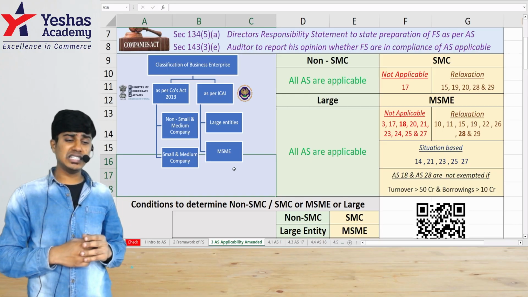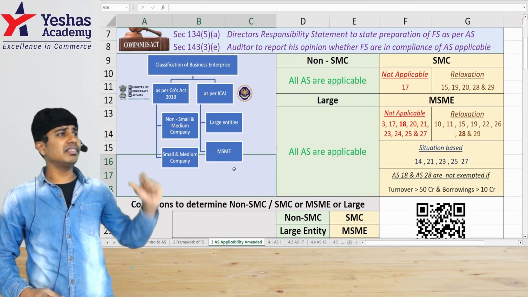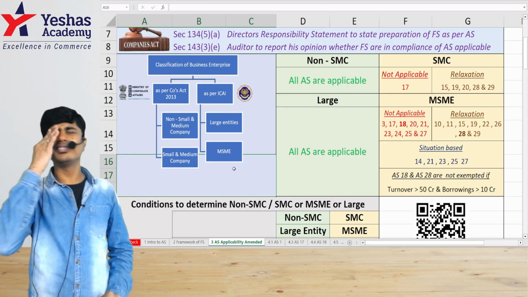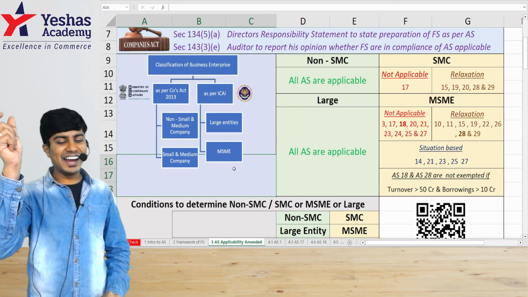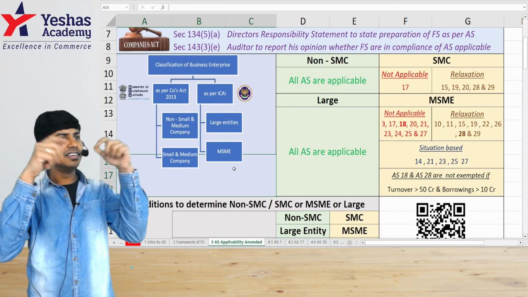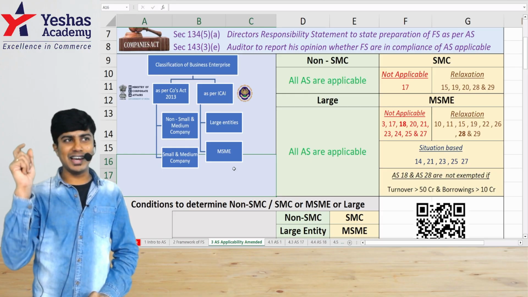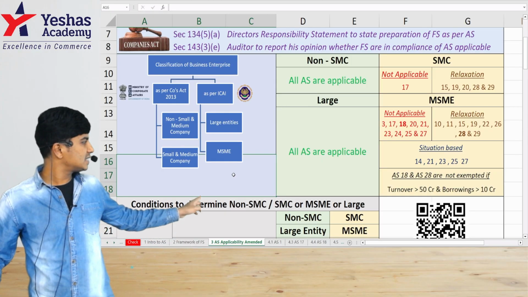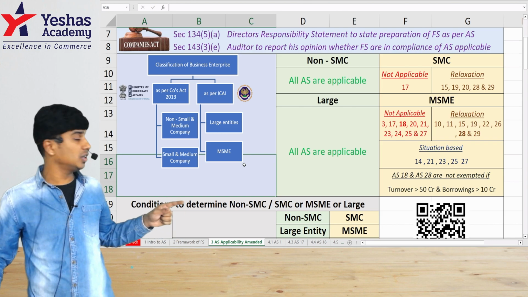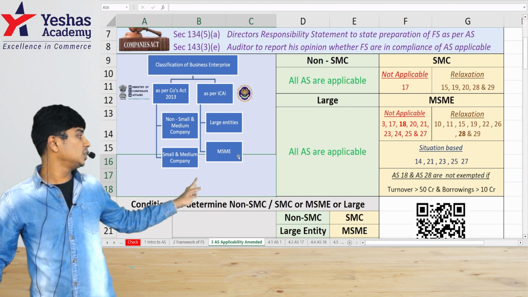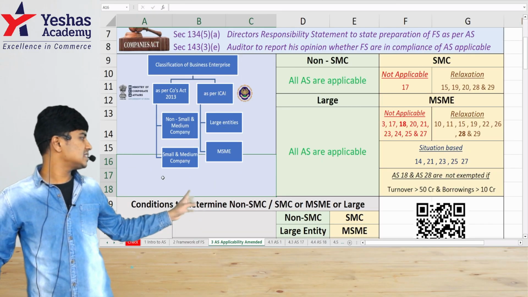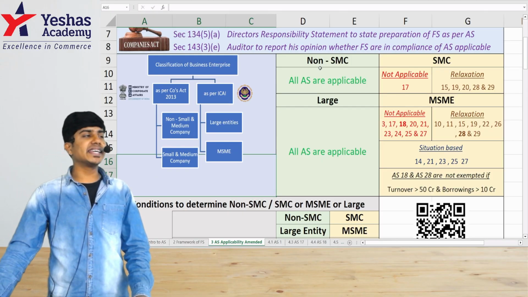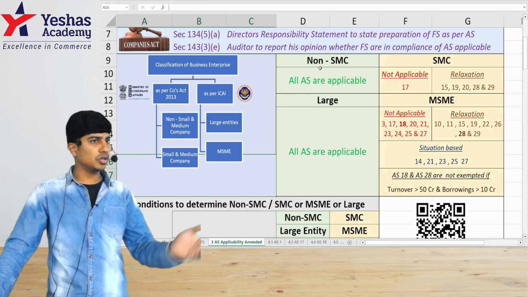As per Companies Act, the classification is non-SMC and SMC. And non-SMC as per MCA and large entities as per ICAI are the same. And MSME as per ICAI and SMC as per Companies Act are again the same. So the difference I've explained so far is that level 2, 3, 4 has been merged into one word called MSME, which is the same as small and medium company. Okay, let's proceed. How do we decide what accounting standards are applicable to whom based on this classification?